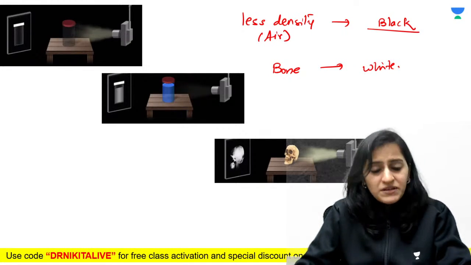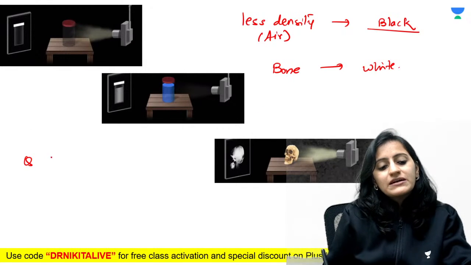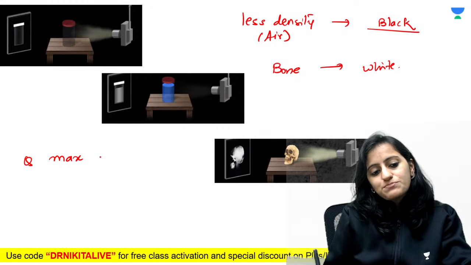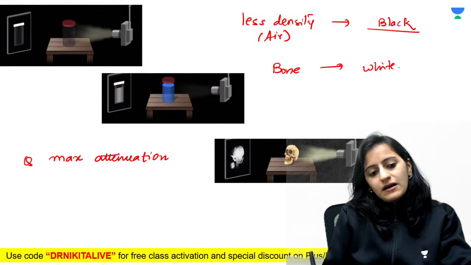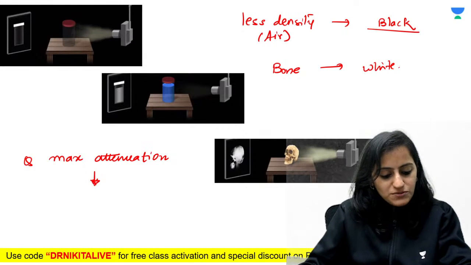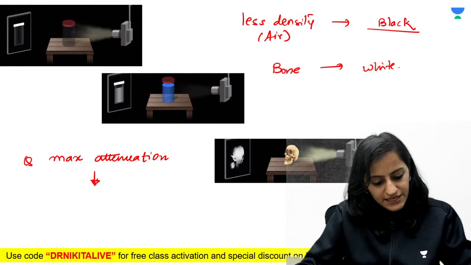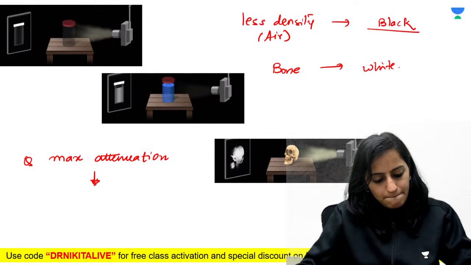If I ask you a question from general radiology: Which of the following shows maximum attenuation of X-rays? Air, water or bones? What will be the answer?